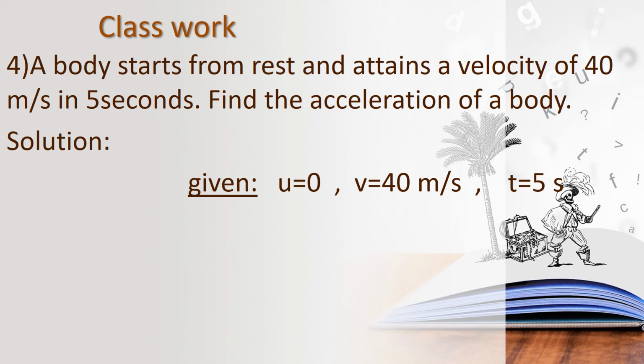What is the formula to find acceleration? a equals v minus u upon t. Substitute the values in this formula: 40 minus 0 upon 5, so 40 upon 5. Find the answer.